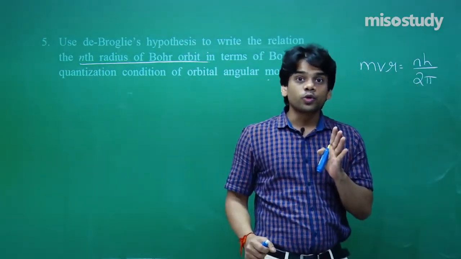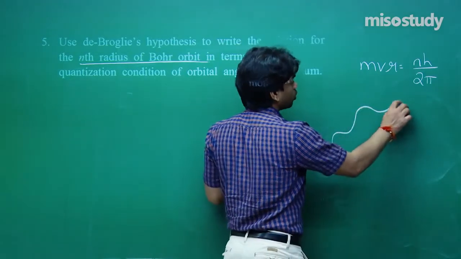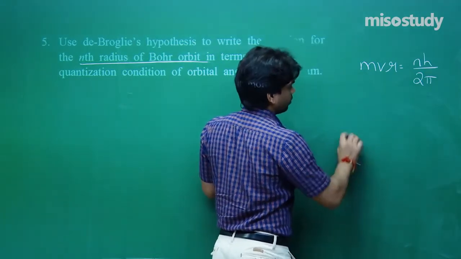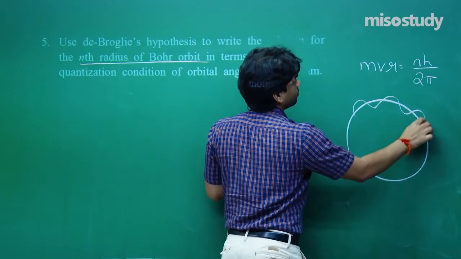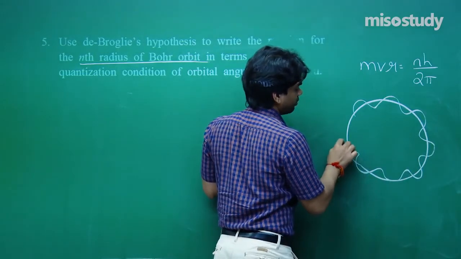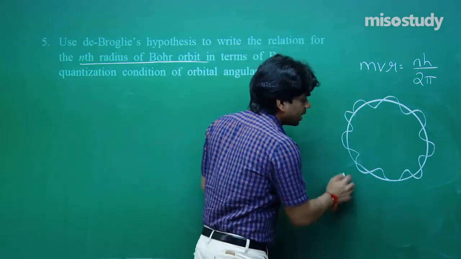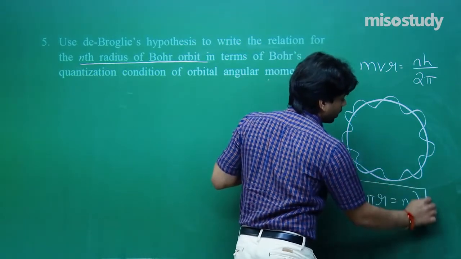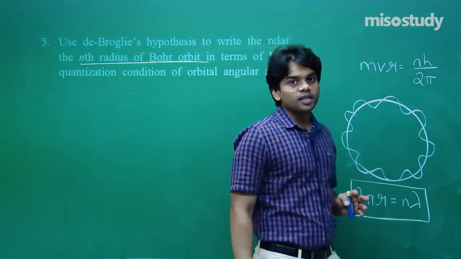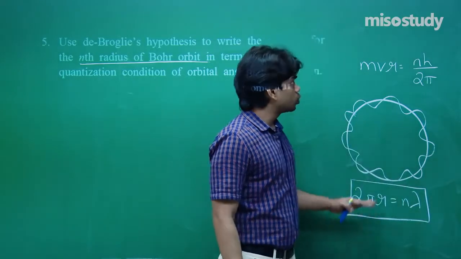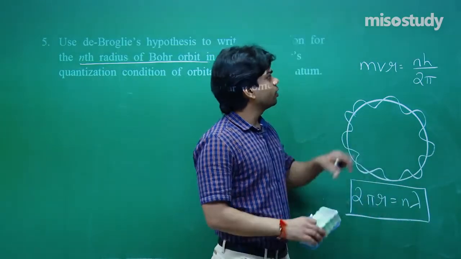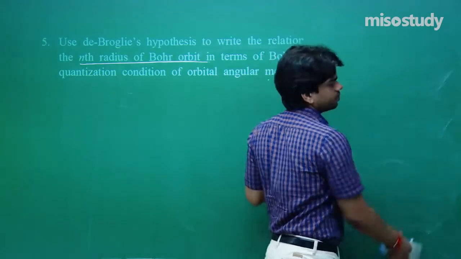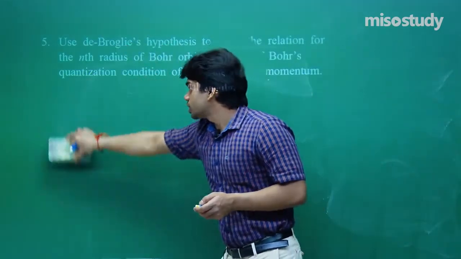And remember, I also told you in the theoretical class, the revolution that the electron is making. Let me make a circle and then show the electron wave character. This thing I have discussed in our regular class. See, here the circumference 2 pi r should be an integral multiple of lambda, that is the wavelength associated with the electron. That is what we need to know here. 2 pi r equals n lambda. And here we know that angular momentum will be equal to nh by 2 pi. This is a postulate that has been asked in the question.